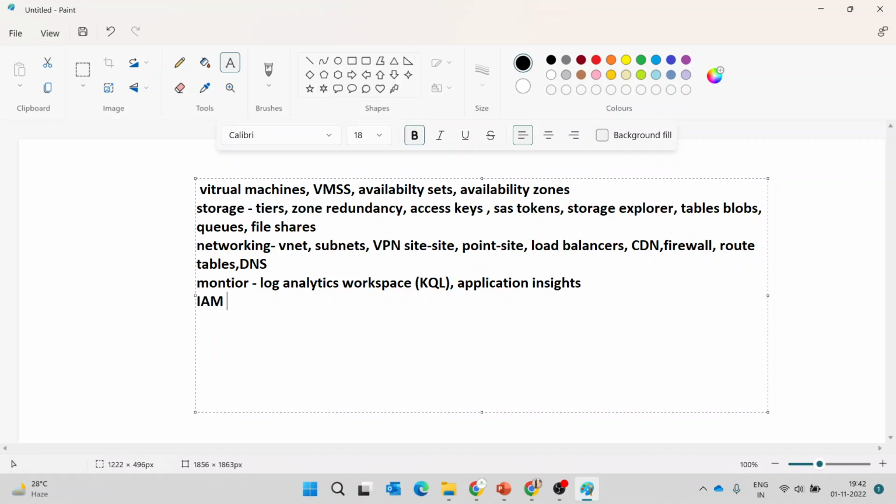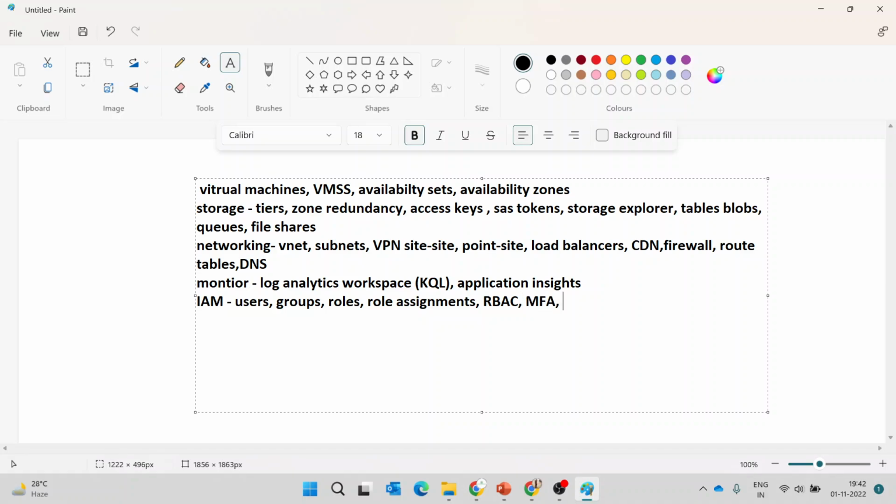And the other concept is IAM, identity access management. Here you will learn about users, groups, roles, role assignments, role based access control, which is called RBAC, and multi-factor authentication, which you already know.